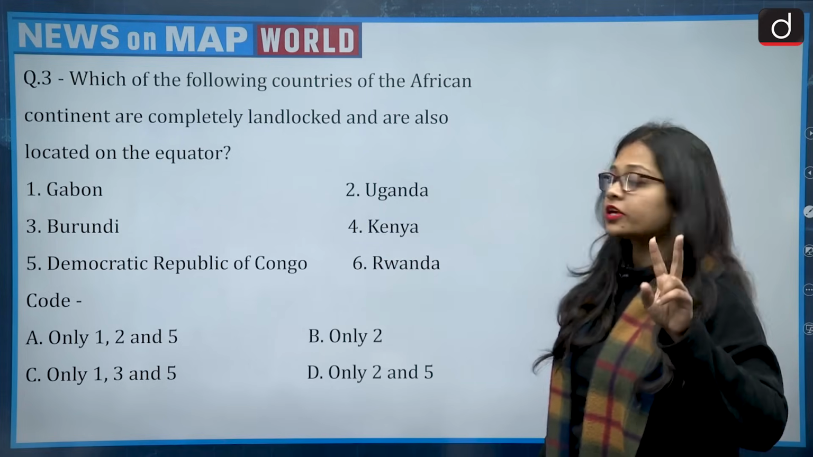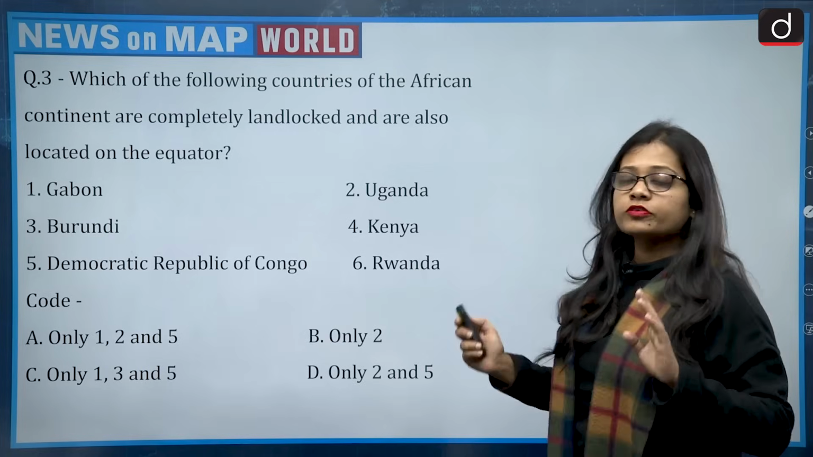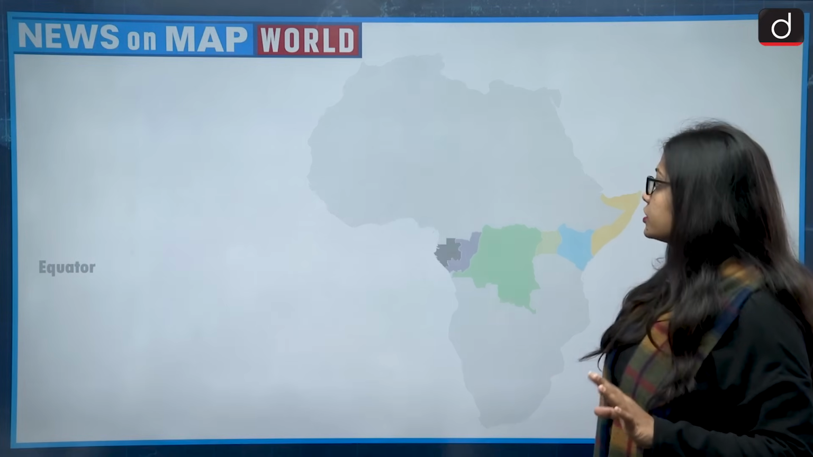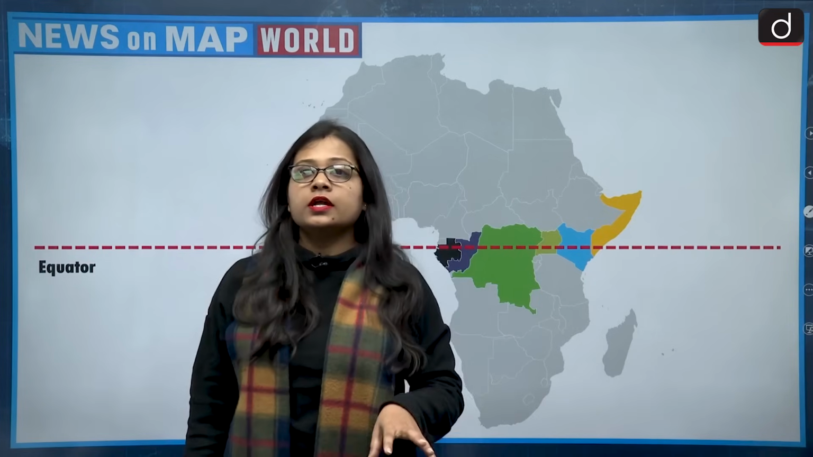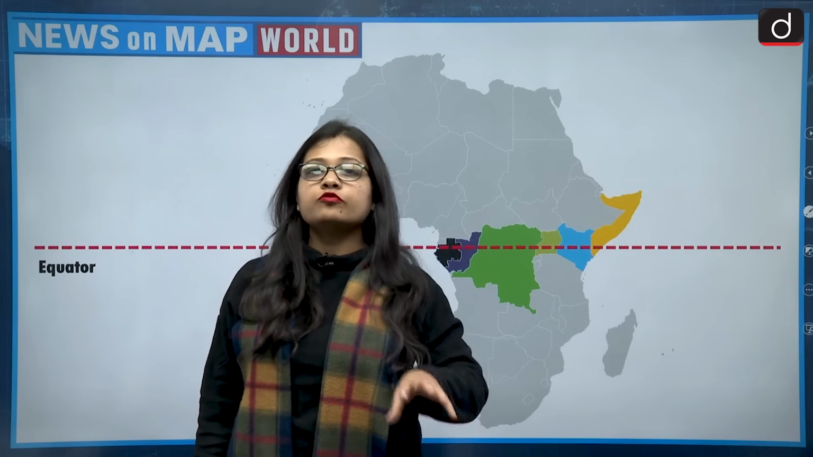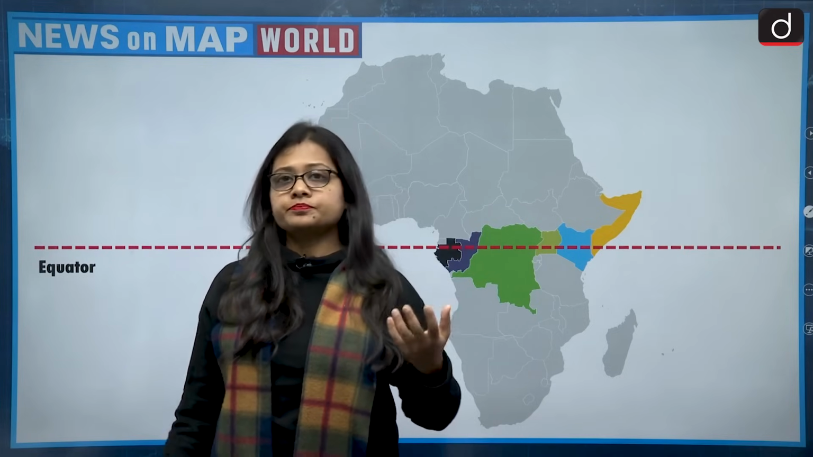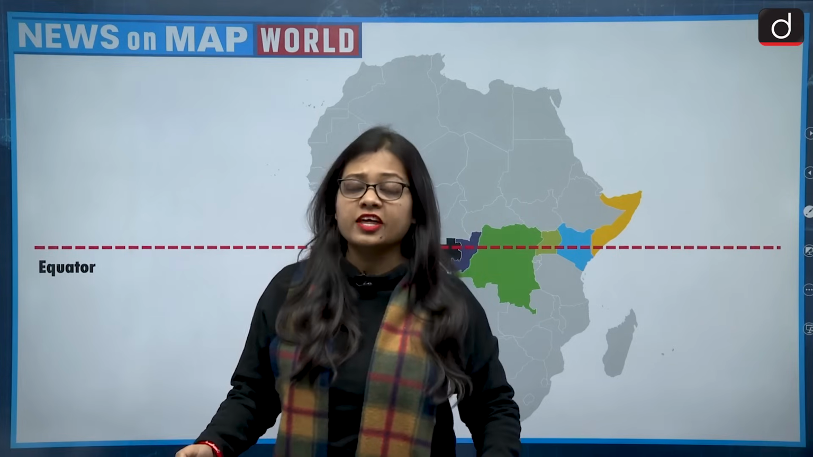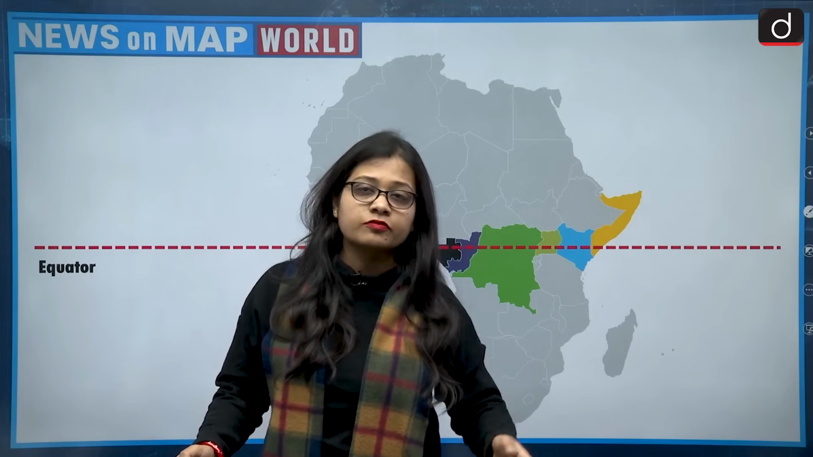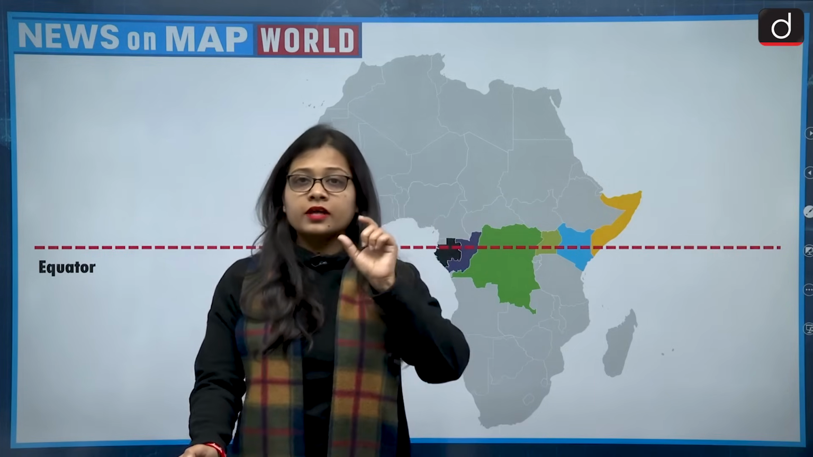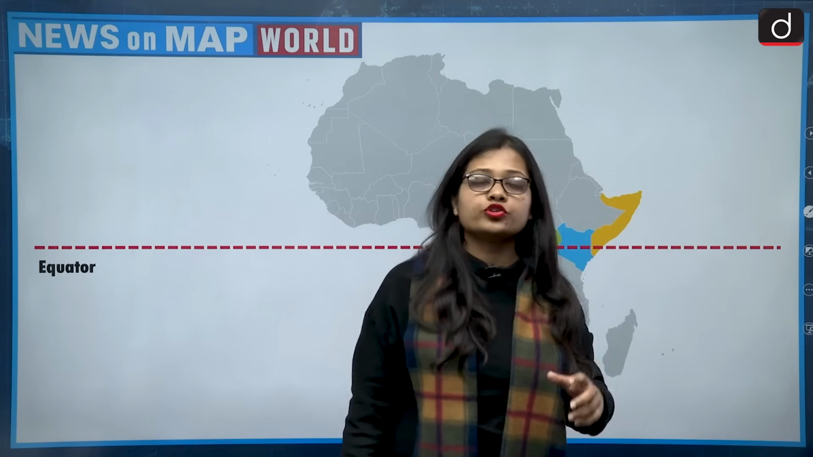So you have to see 2 things. First of all, it is completely landlocked, and it is located on the equator also. Now first of all, what is the meaning of a completely landlocked country? A landlocked country is a country which does not share a border with a water body, and that water body should also not be landlocked. For example, if any country is sharing a border with the Caspian Sea, that is not considered a coastal country because the Caspian Sea in itself is also landlocked. So the country should have access to the open ocean.